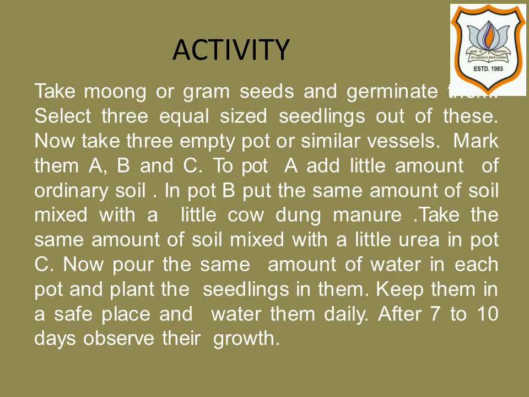Now take some moong or gram seeds and germinate them. Select equal sized seedlings of moong or gram. Plant these seedlings in each of the 3 flower pots. Keep the flower pots in a sunny place and water them daily. Observe the growth of seedlings in the 3 flower pots after 7 to 10 days.